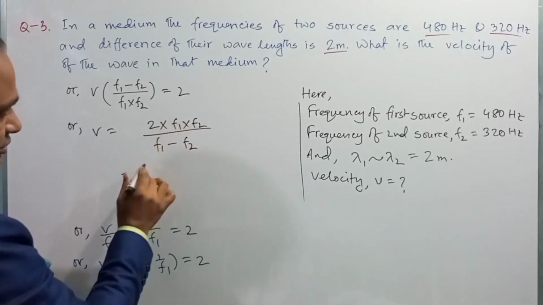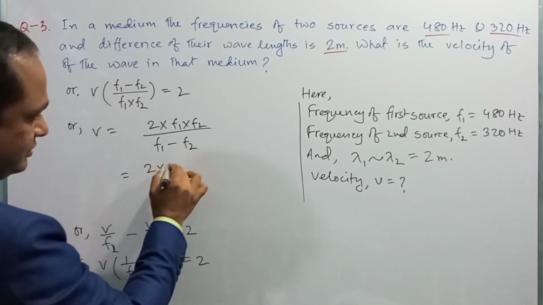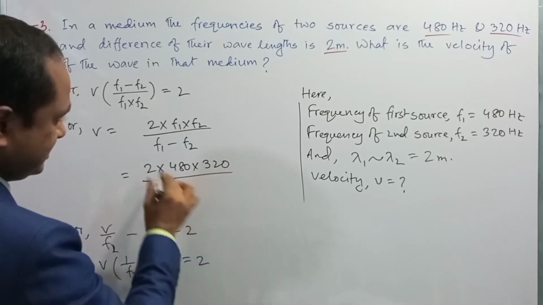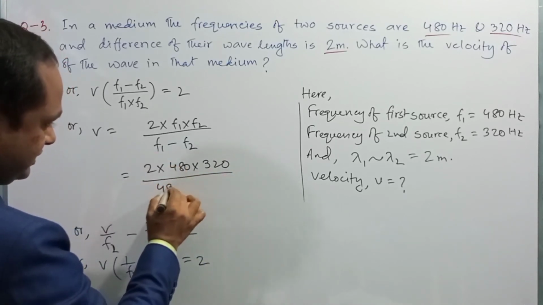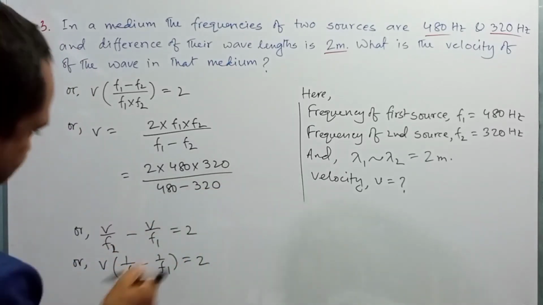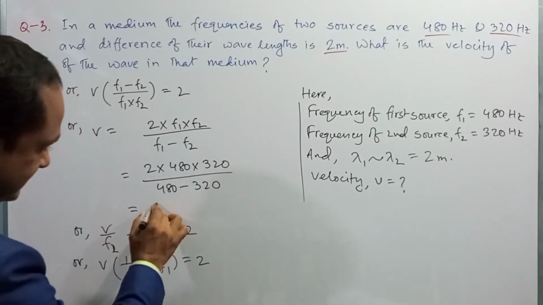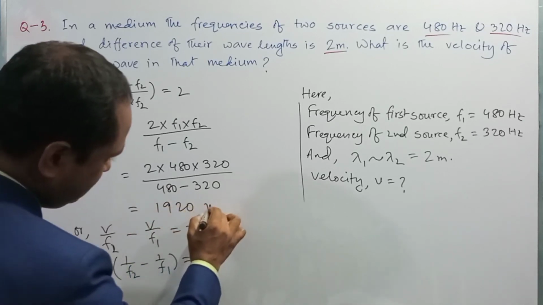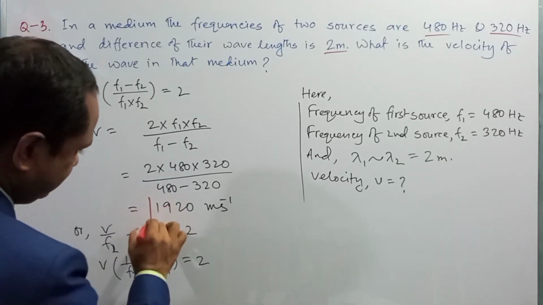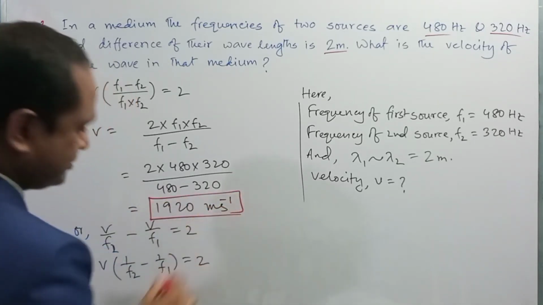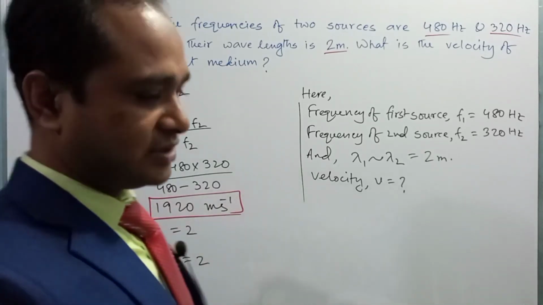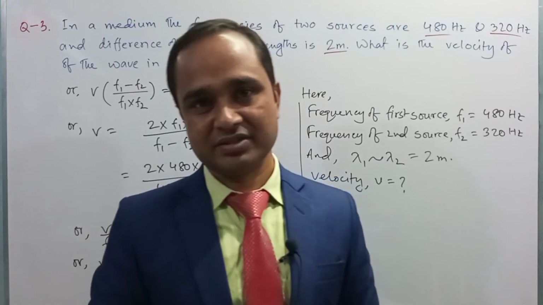So using the values, 2 multiplied by 480 multiplied by 320 divided by 480 minus 320, and after the calculation you will get 1920 meter per second. So the velocity of the wave in that medium is 1920 meter per second, right, dear students?